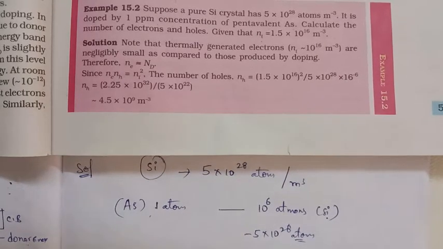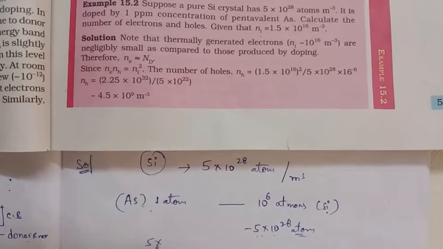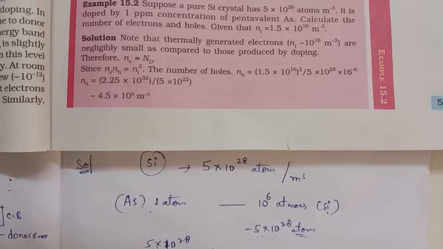So one atom gives one free electron. But when there are 10 to the power of 6 atoms, we are doping with one atom. So for 5 into 10 to the power of 28 atoms, we calculate 5 into 10 to the power of 28 divided by 10 to the power of 6, into 1. Then we get the value 5 into 10 to the power of... a power m by a power n means a power m minus n, that is 28 minus 6, which is 22. So we are doping with 5 into 10 to the power of 22 atoms.